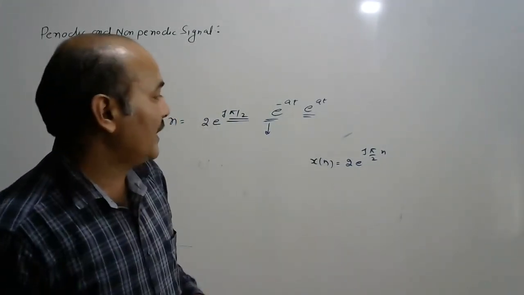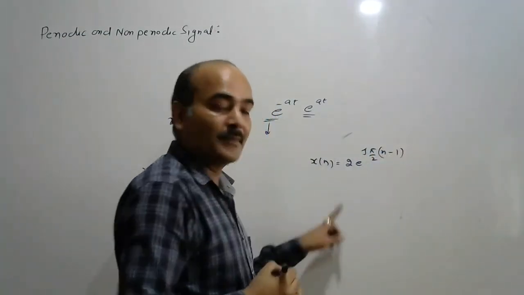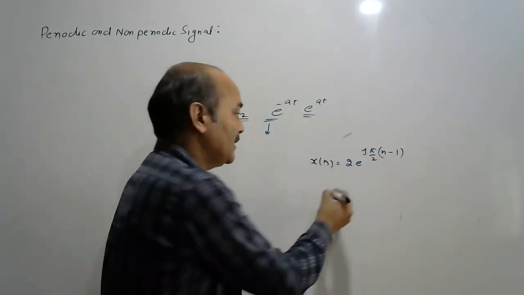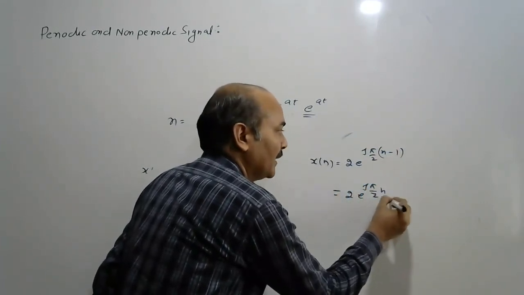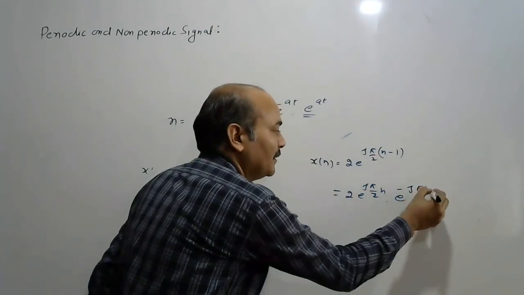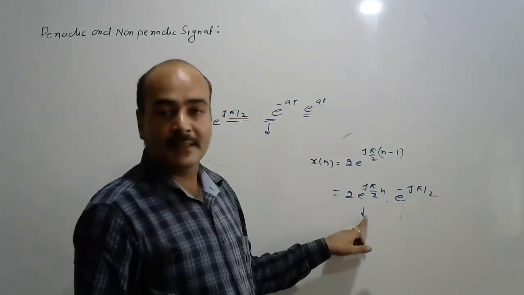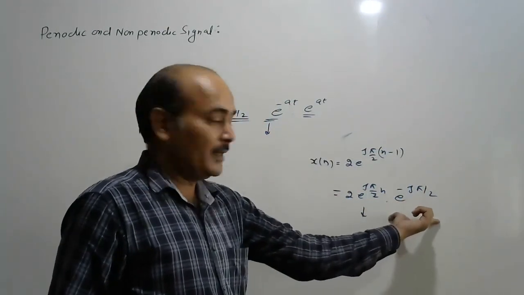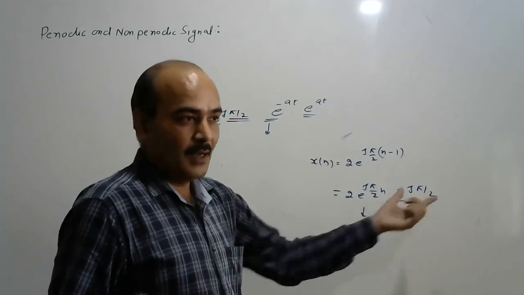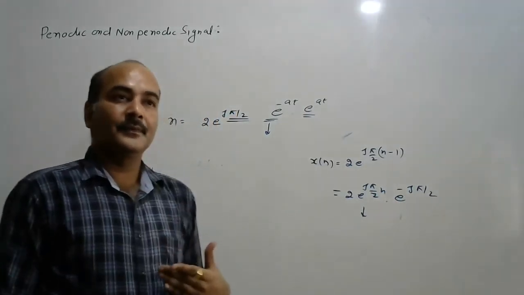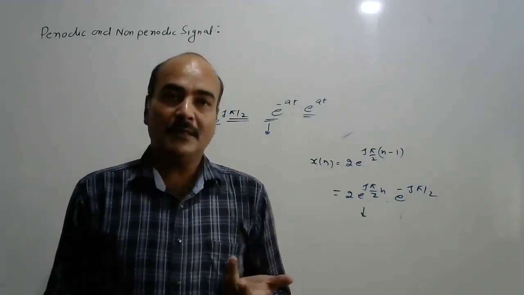And for the discrete time signal, if you take n minus 1 here, again this is equivalent to 2 e to the power j pi by 2 n into e to the power minus j pi by 2. So just check the periodicity of this signal. This term is constant, and a constant term does not affect the time period. So by this method, you can calculate the time period of the signal.